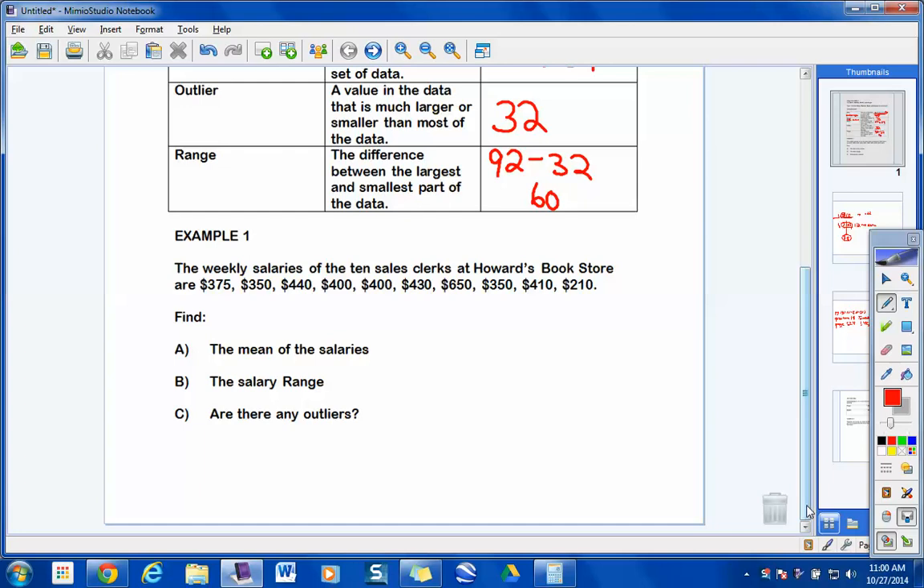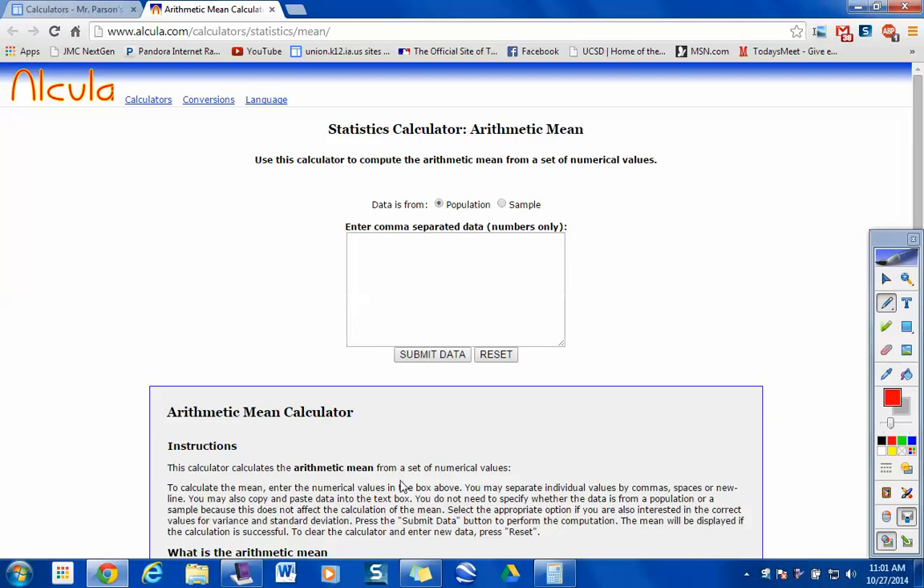I want you to use this calculator to verify some stuff as you're working through it. Are you guys in the statistics calculator that I'm in right here? How this works is the following. You're going to submit the numbers right here, and I'm going to submit that data from example one. So if somebody could read me those salaries, that'd be really good. What was the first value? 375. Now when you enter this data, just put a comma after each number.